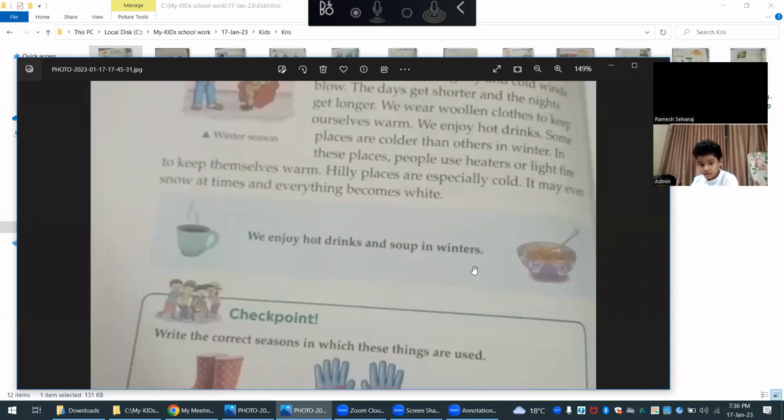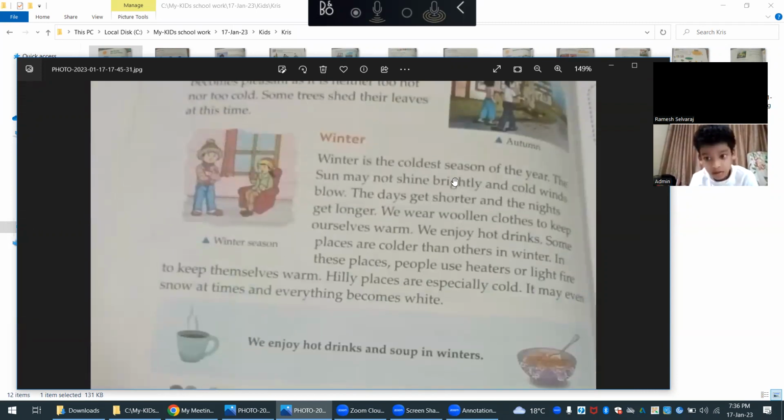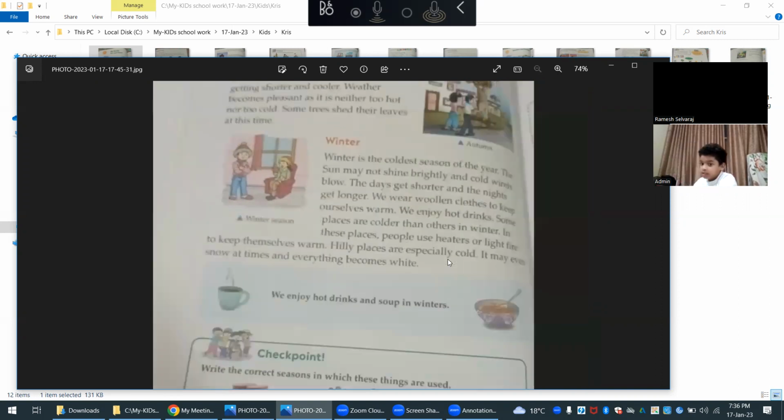We enjoy hot drinks and soup in winters. Winter is the coldest season of the year. The sun may not shine brightly and cold winds blow. The days get shorter and nights get longer. We wear woolen clothes to keep ourselves warm. And we enjoy hot drinks. Do you know? Yeah, we enjoy warm drinks.